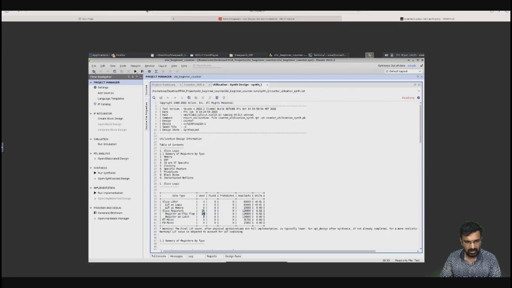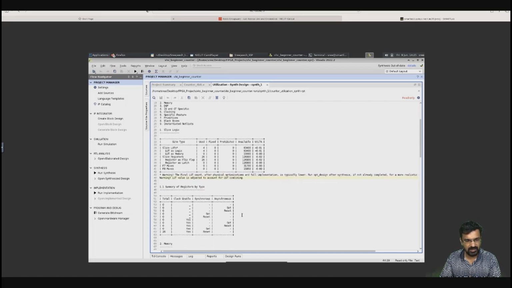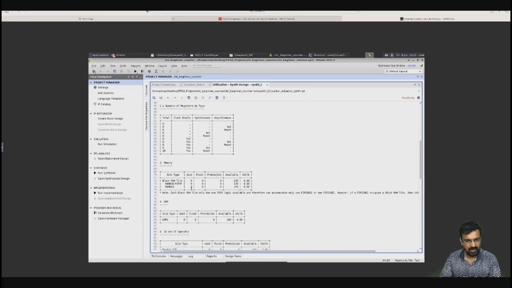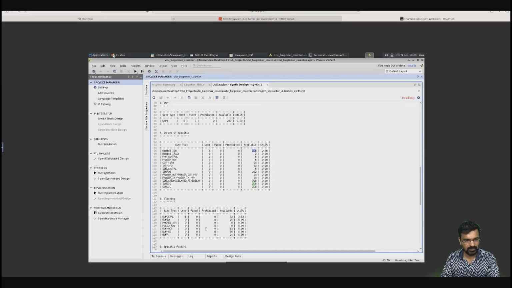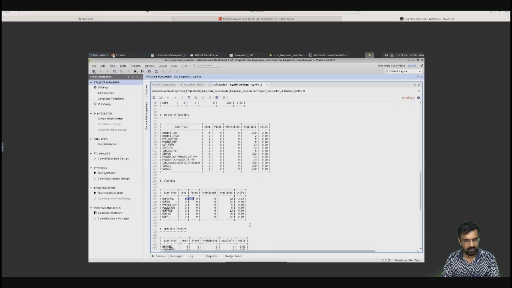Some summary you can see: any block RAMs or DSPs used. Bonded pins: because we have 4 outputs, 1 reset pin and 1 clock pin, 6 IO pins are used, but we have a maximum of 210 in this kit. Clock buffers used is 1, because we are using a clock buffer.